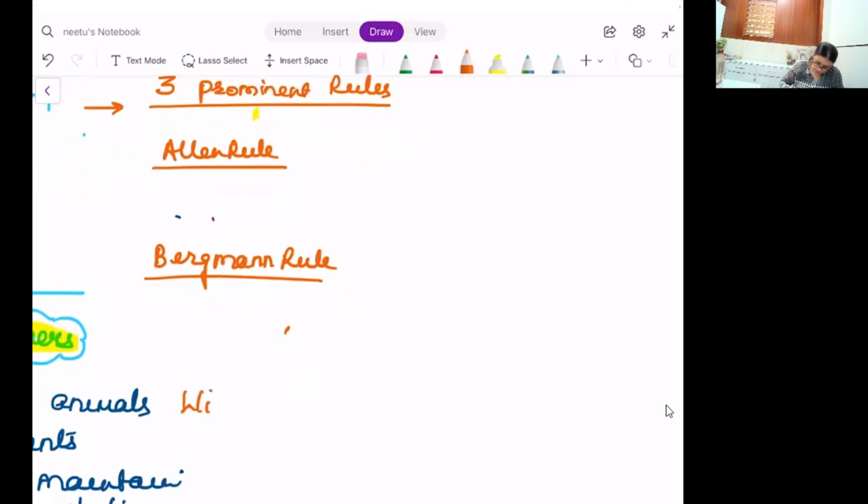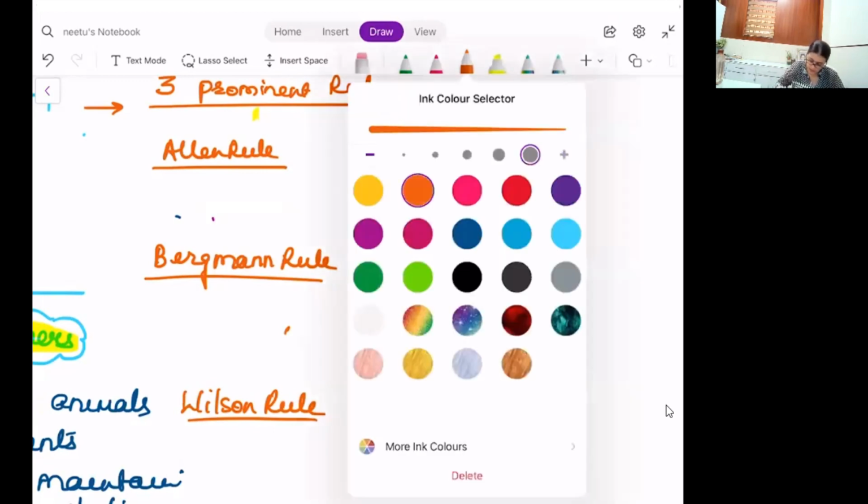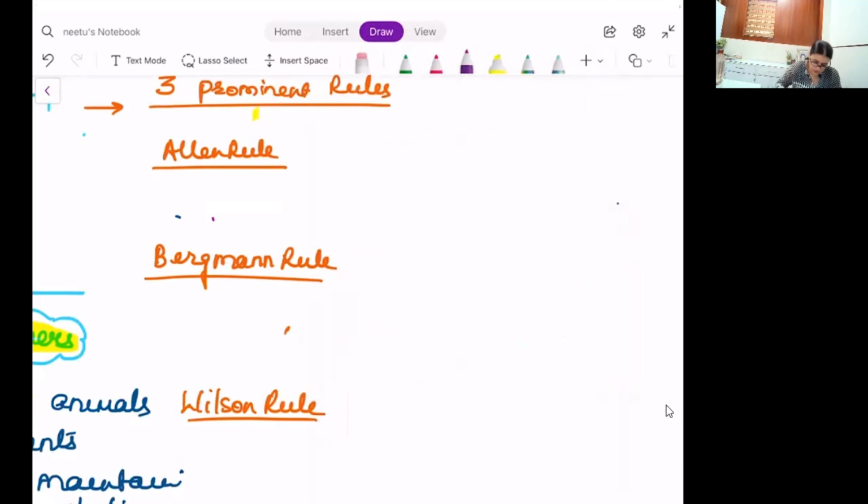And 3 is called Wilson's. This basically depicts what we can correlate with adaptation, nothing else. It is actually relating to the rules applied for justifying the adaptive characteristics of different specimens, right? So I'm taking up the reference of them. When I talk about Allen's rule, it states that, so I write very brief, I think that will be sufficient.